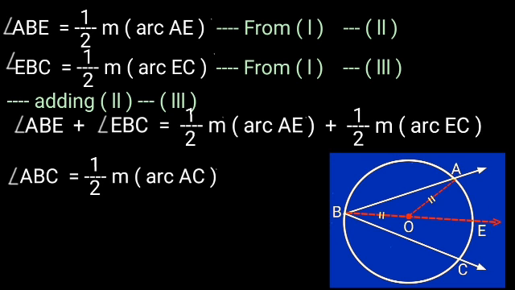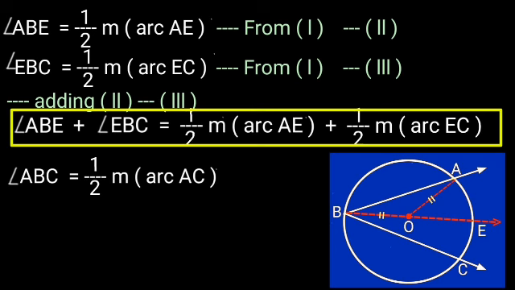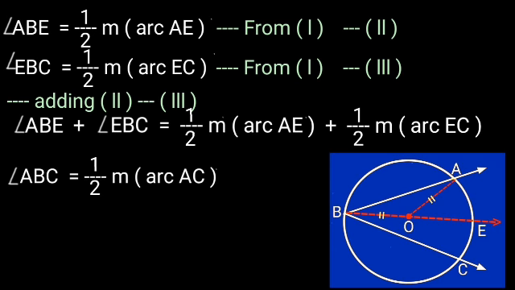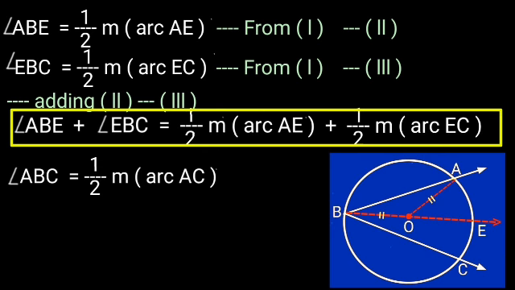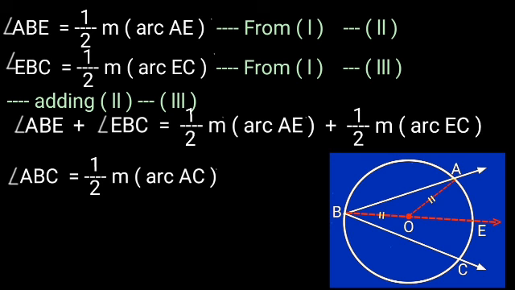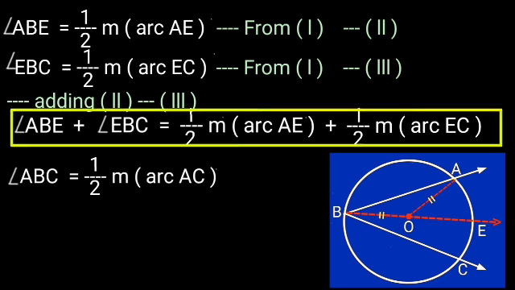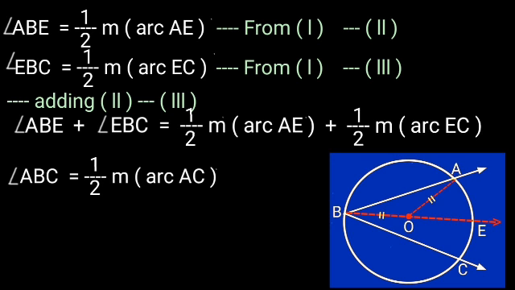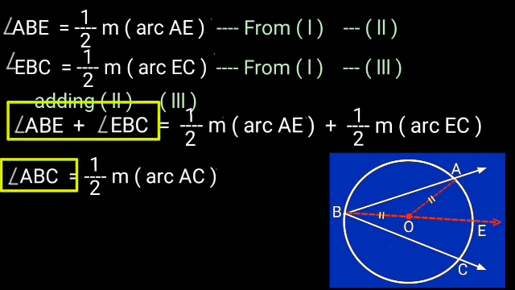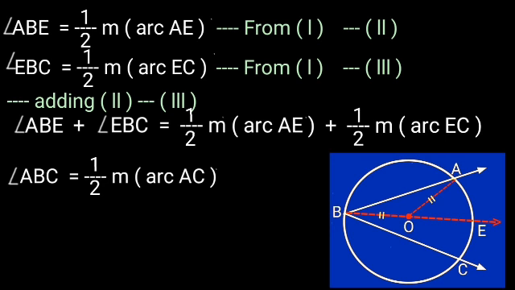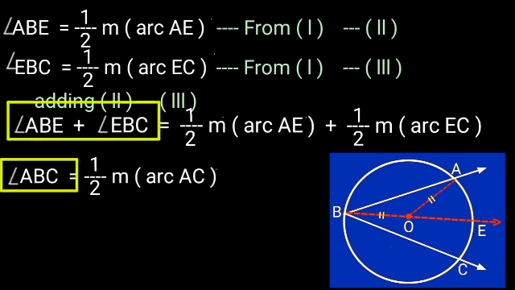By adding the second and third equations, we get angle ABE plus angle EBC is equal to 1/2 measure of arc AE plus 1/2 measure of arc EC. The addition of these two angles is angle ABC on the left hand side.